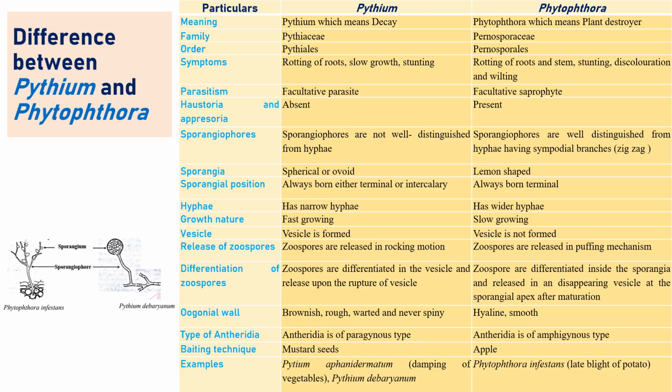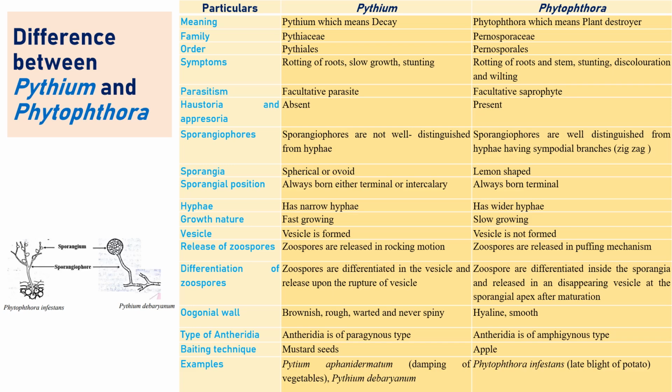When it comes to Oomycota, other fungi are also there, but the most important concentration goes to two fungi, that is Pythium and Phytophthora. Especially these two fungi are very important when it comes to Oomycota, and downy mildew is also there, but that is secondary. Let's concentrate on Pythium and Phytophthora.